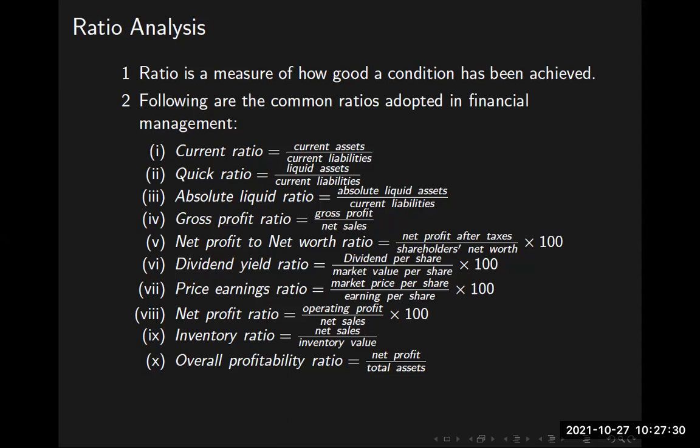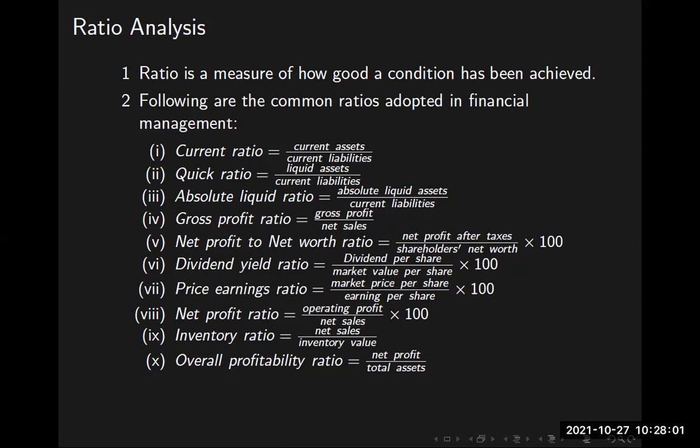Inventory ratio, net sales divided by inventory value. Whatever amount we earn by selling, divided by whatever amount we have invested for inventory, raw material. We call it inventory ratio. This ratio should always be greater than or equal to 1. We are making a profit. When this ratio falls below 1, we are making low profit and investing too much money on inventory. Okay, inventory should be controlled.